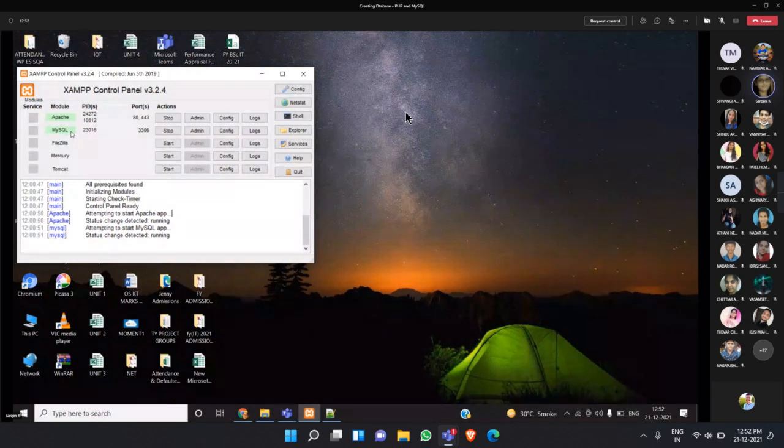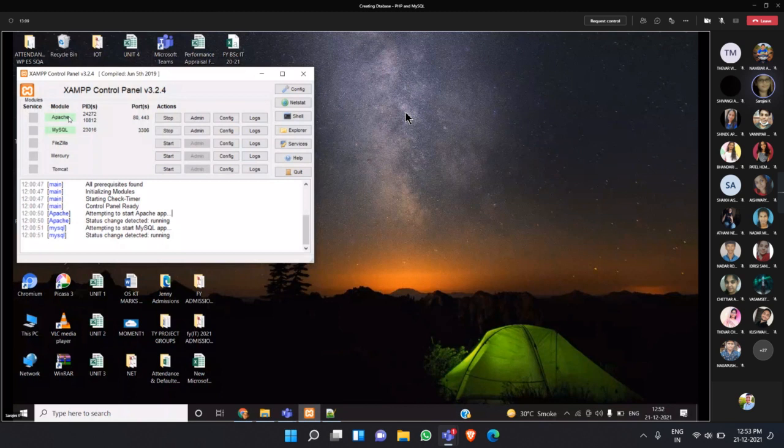So you have to start both Apache and also the MySQL server. What is the use of Apache? Apache is actually your backend. It is a web server, a memory where the tables you are creating, everything will be stored. That is called the Apache web server.